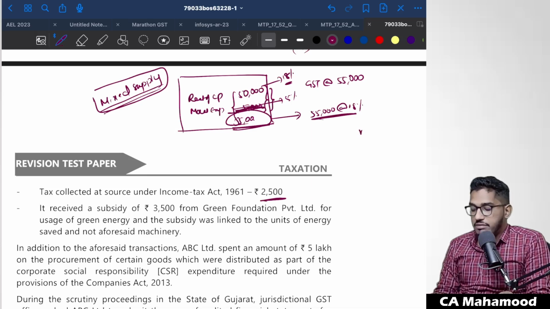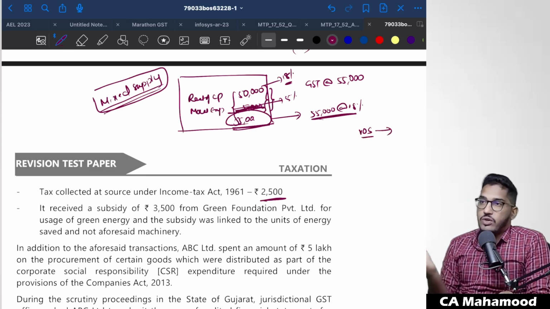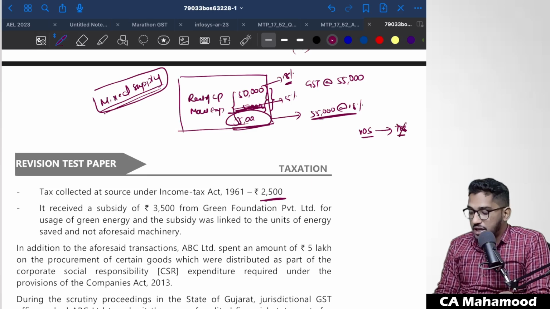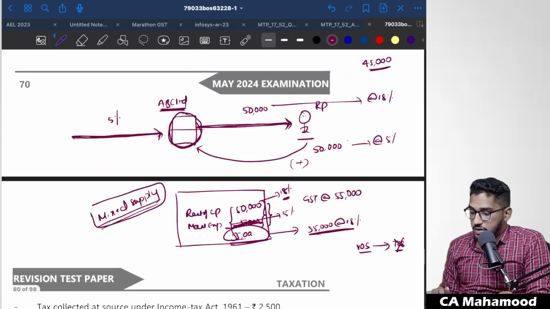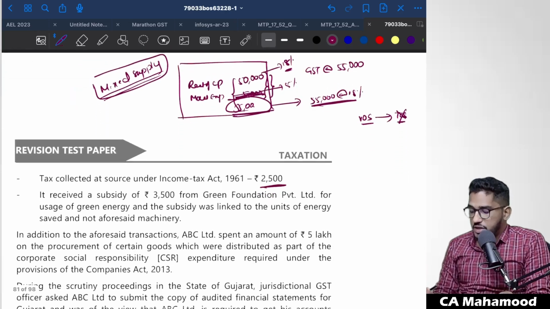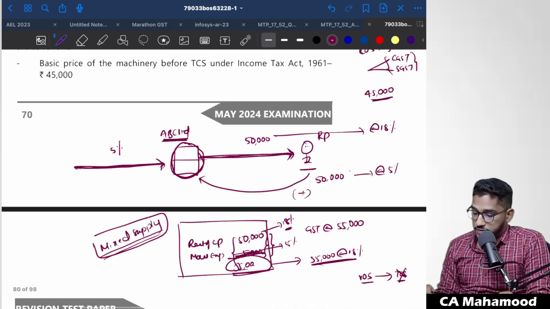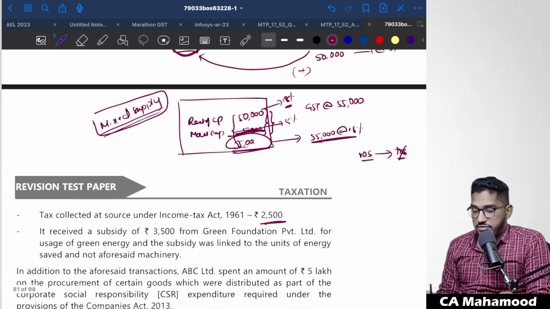Now you tell me, we have learned the chapter on value of supply. In the value of supply, they say that the value should include all the taxes which are collected except CGST, SGST and IGST. However, there we have read one specific notification or circular which says that TCS is not considered as taxes. TCS should not be included in the value. So to this 45,000 rupees, should they add this 2,500? No, TCS should not form part of the value of supply.